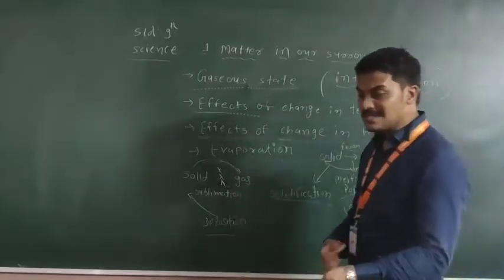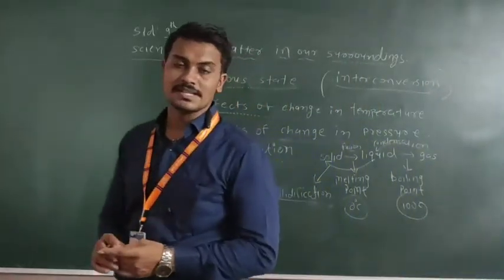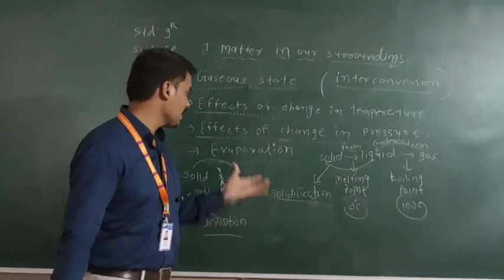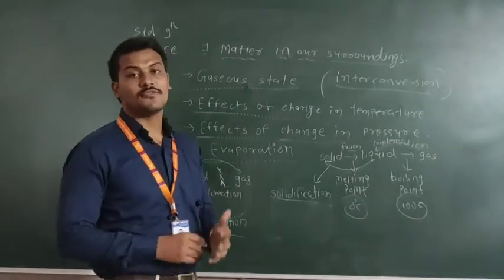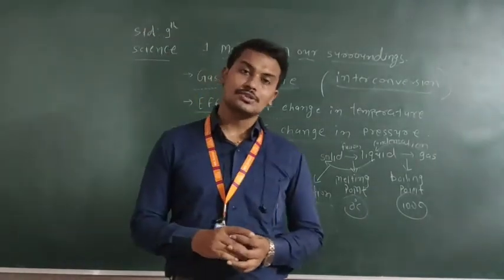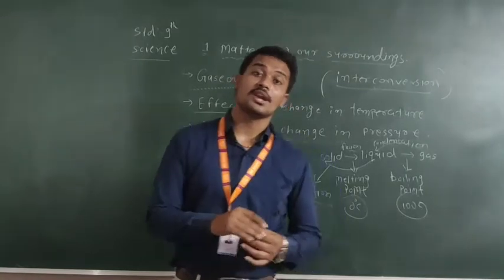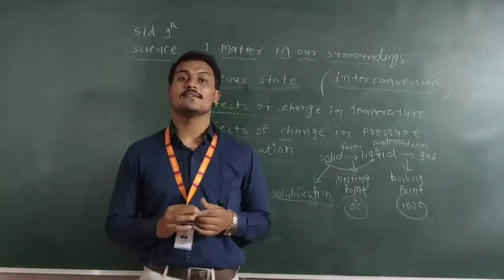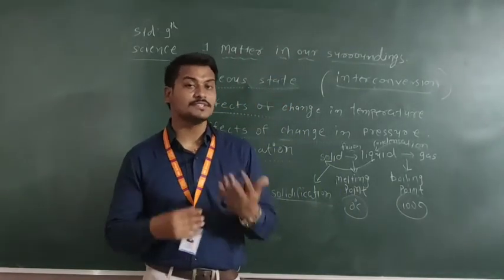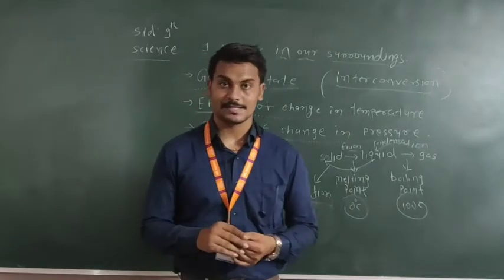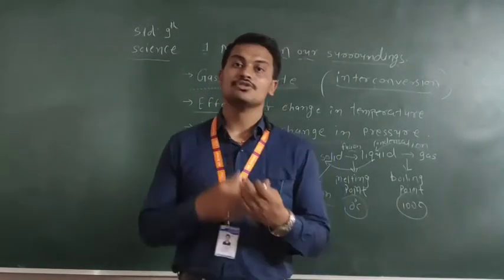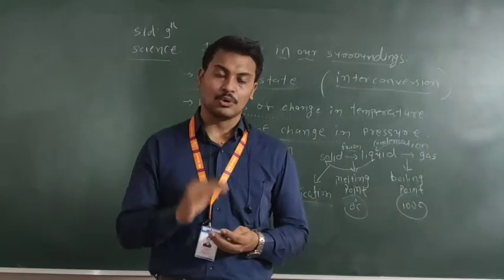Now, the next point, that is evaporation. This is the last point of our chapter, evaporation. So, what is the definition of evaporation? As you know, liquid is converted into gas at which degree? That is 100 degrees Celsius. Yes, at 0 degrees Celsius, solid is converted into liquid.